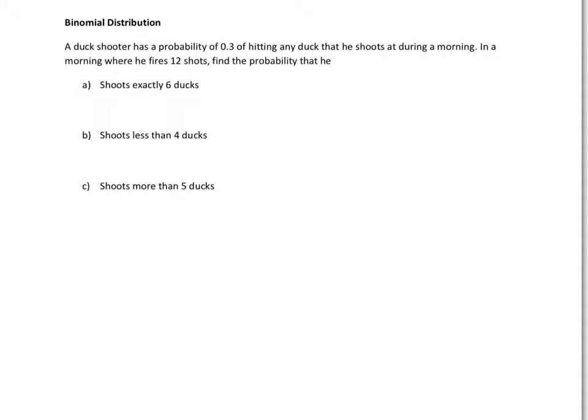So when we're looking for a binomial distribution, we're looking for a fixed probability. We've been told we've got a probability of 0.3 of hitting this duck, and we've got a fixed number of trials, 12 shots. Then we have the other two requirements: each trial is independent. You assume each shot is independent. The fact that he missed the last time won't affect whether he hits or misses the next time. And we have two outcomes: he either hits the bird, the clay duck, or he doesn't.